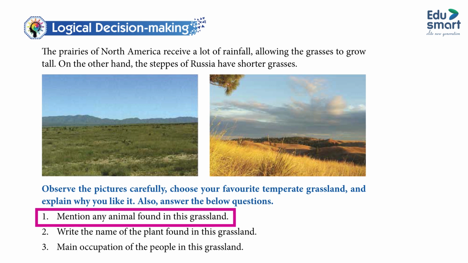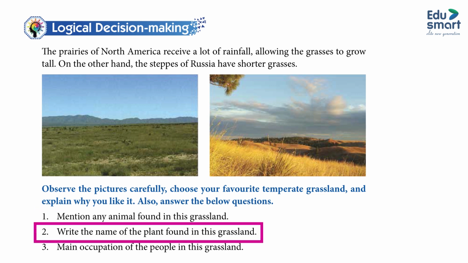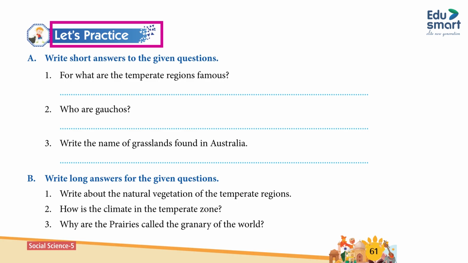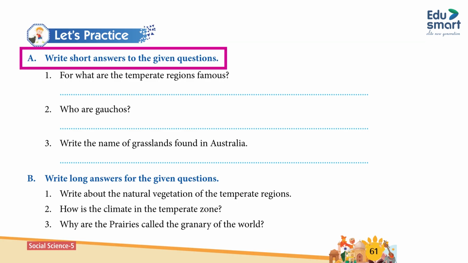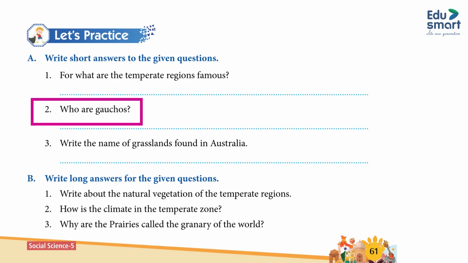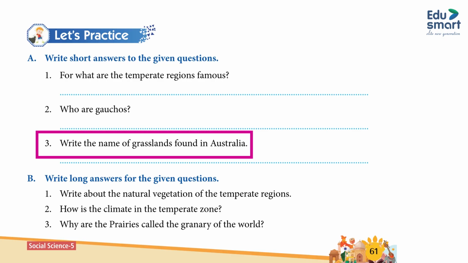Also answer the questions below. 1. Mention any animal found in this grassland. 2. Write the name of a plant found in this grassland. 3. Main occupation of the people in this grassland. Let's practice. A. Write short answers to the given questions. 1. For what are the temperate regions famous? 2. What are gauchos? 3. Write the name of grasslands found in Australia.